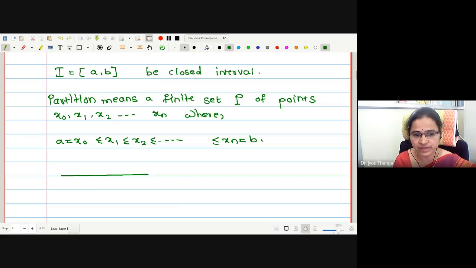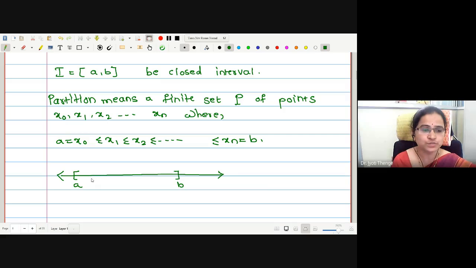The simple meaning of partition is this: this is my real line and this is the closed interval a to b. Now we are going to make smaller divisions of this closed interval. How can we make the divisions? By putting some points in between.